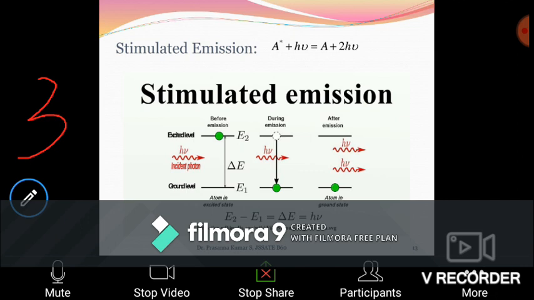Only such photons will take part and will initiate the stimulated emission. Now this passing photon hits this particular atom in the level E2 and does the downward transition. So now the difference between these energy levels, E2 minus E1, is released as a photon. So now there is one passing photon, and because of the downward transition, another photon is released. Here these two photons are identical in nature.